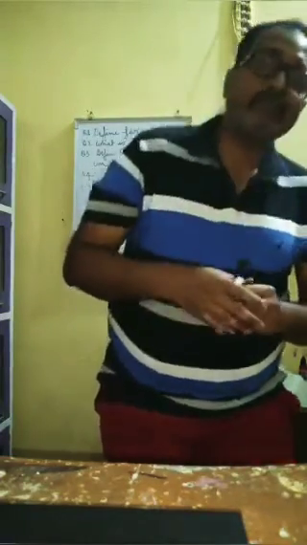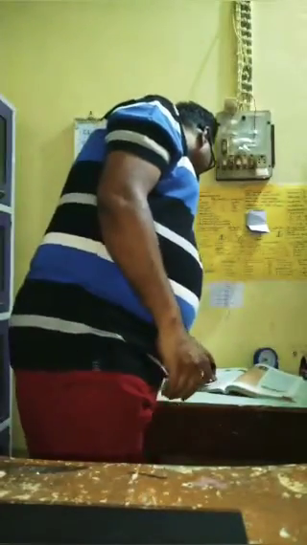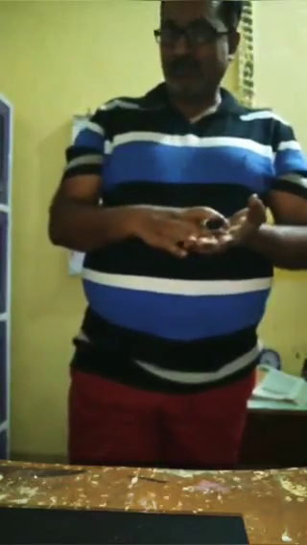Now we come to the definition of the first law of motion. You can refer to page 116. It is clearly written there that an object remains in a state of rest or of uniform motion in a straight line unless it is acted upon by any external force. This is exactly what inertia says. So in the starting I told you first law is inertia, inertia is first law.